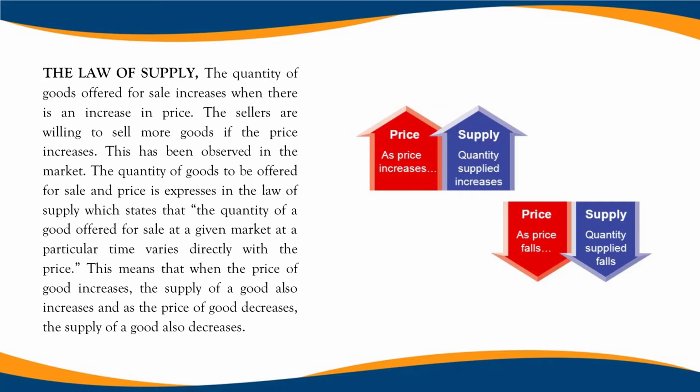The quantity of goods to be offered for sale and price is expressed in the law of supply, which states that the quantity of a good offered for sale at a given market at a particular time varies directly with the price. This means that when the price of a good increases, the supply of the good also increases, and as the price of a good decreases, the supply of the good also decreases.